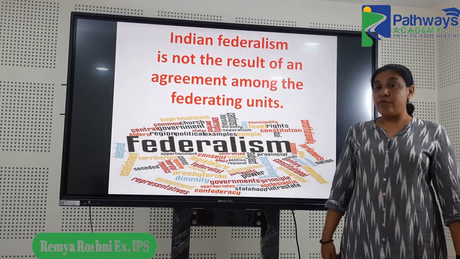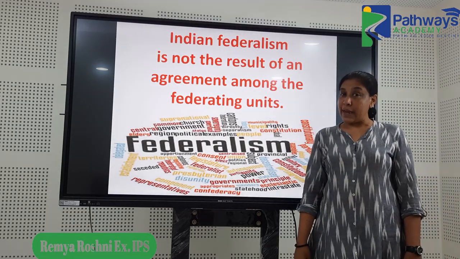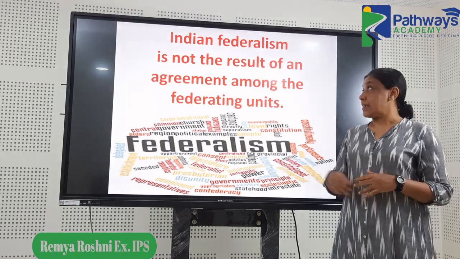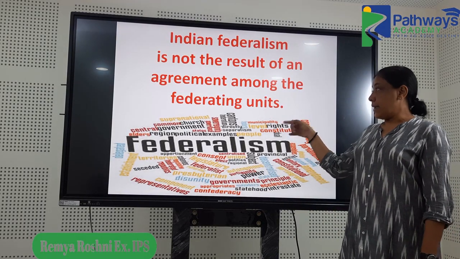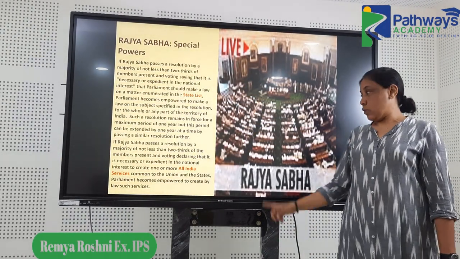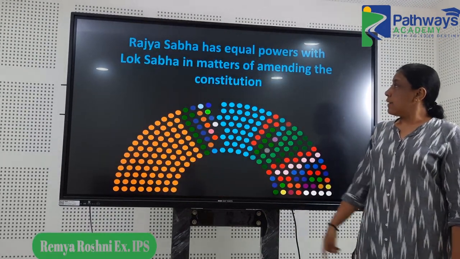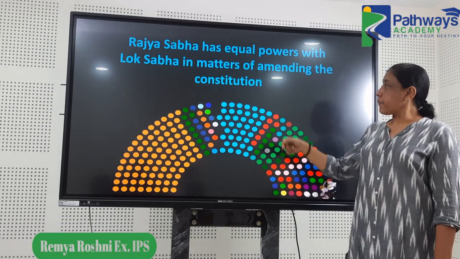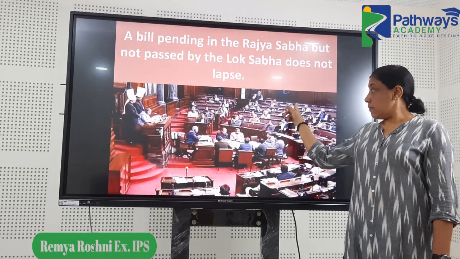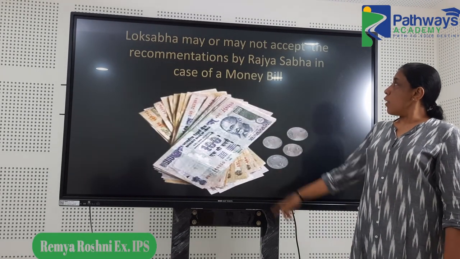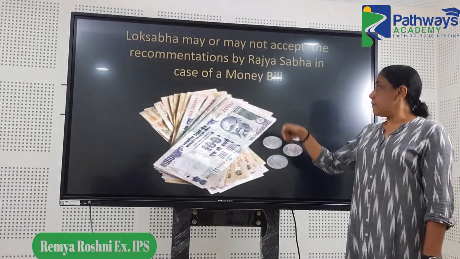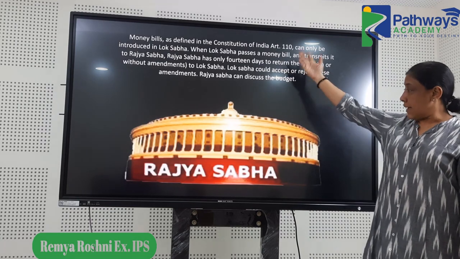So the federalism in India, this is very important for your mains as well. The center-state relationship and how the states and the central government functions. So this is a question from that area. Rajya Sabha and its special powers, there was a question. Then another question on Rajya Sabha. Then again Rajya Sabha and Lok Sabha comparison. So Lok Sabha and Rajya Sabha, when it comes to money bill, how exactly it functions. Money bills, again there is a question.